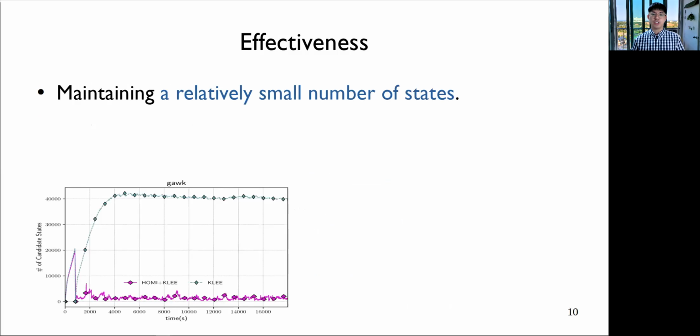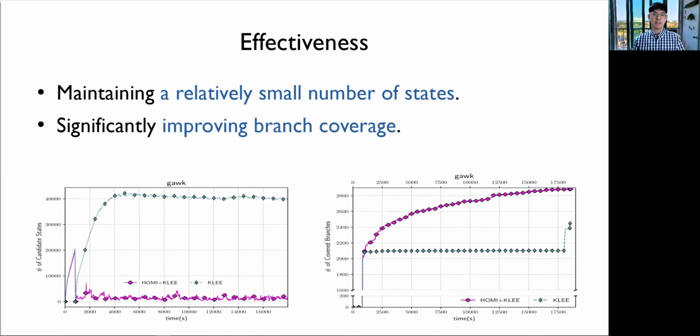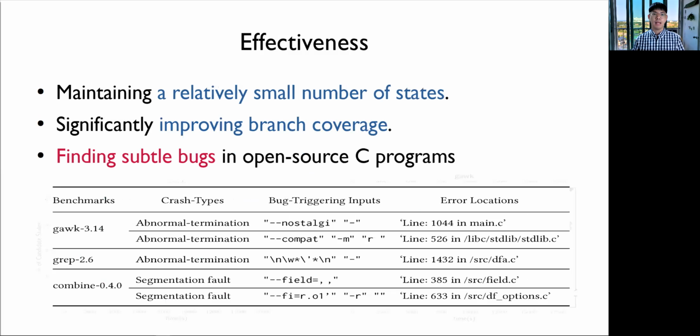This slide briefly shows the effectiveness of HOMI. As you can see, HOMI, this purple line, is able to maintain a really small number of candidate states during symbolic executions. Second, HOMI is also able to significantly increase the branch coverage compared to vanilla KLEE. Lastly, HOMI is able to find program crashes such as abnormal termination and segmentation fault in the open source C programs, which vanilla KLEE couldn't detect. On the next slide, I will explain the detail of our technique.